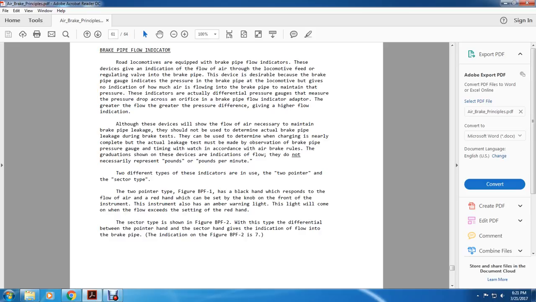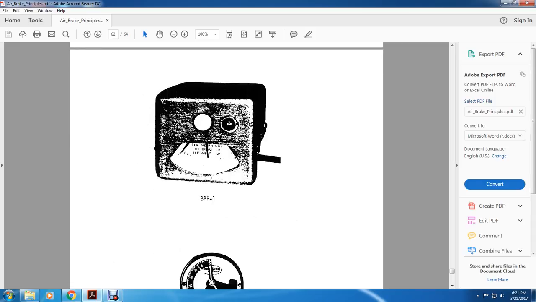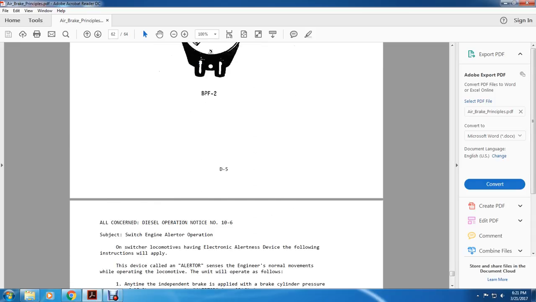The two-pointer type, figure BF1, has a black hand which corresponds with the flow of air, and a red hand which can be set with the knob on the front of the instrument. The instrument also has an amber warning light. This light will come on only when the flow exceeds the setting of the red hand. The sector type is shown in figure BF2, with the differential between the pointer hand and the sector giving the indication of flow into the brake pipe. The indication of the BF2 is 7. Alright, here you have your BF1 and your BF2 indicator.